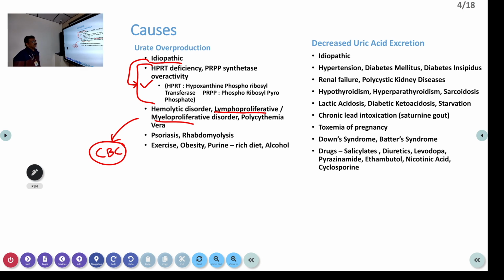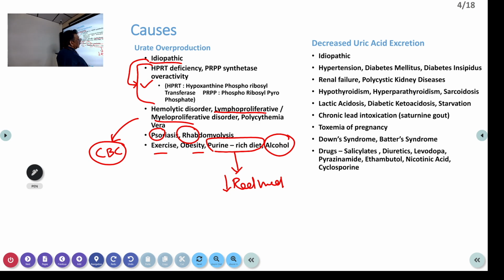Whenever we have a patient who has hyperuricemia, minimum investigation has to be done to rule out this type of condition. Psoriasis, so skin lesions should be ruled out. Rhabdomyolysis only occurs in chronic rhabdomyolysis. Acutely, rhabdomyolysis occurs in crush injuries, long marches, long walking. You can get rhabdomyolysis, and there also uric acid can be elevated. Continuous exercise, obesity, purine-rich diet. That is very important. Purine-rich diet means a high amount of red meat. If somebody is taking a high amount of red meat, uric acid can be elevated. So we can advise them to reduce that red meat diet. Okay.